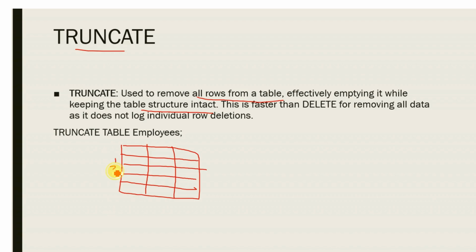This is 1, this is 2, this is 3 and this is 4. So whenever I truncate the table, the data that we have in the table will be emptied, but the columns will be available. So the empty structure of the table will be available with us.